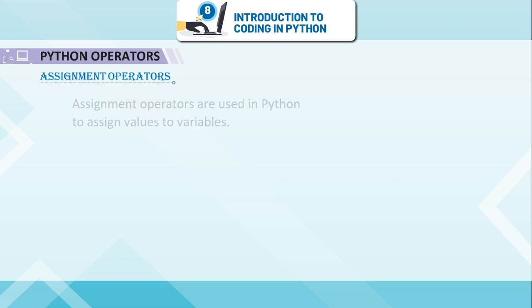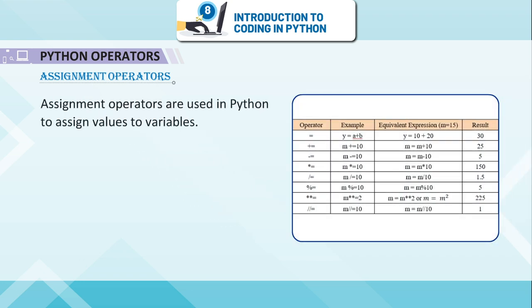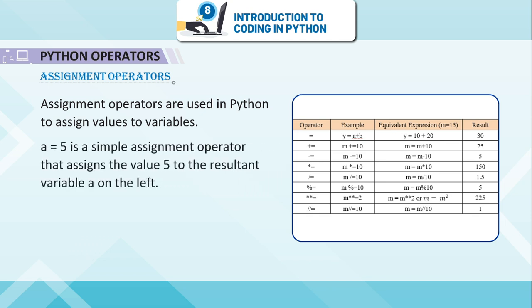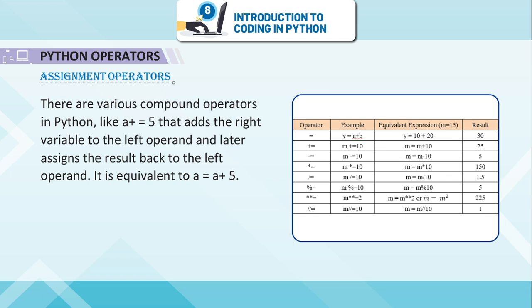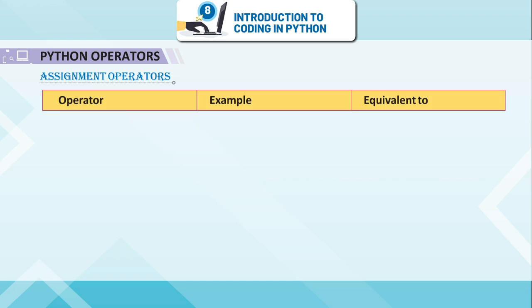Assignment operators. Assignment operators are used in Python to assign values to variables. a = 5 is a simple assignment operator that assigns the value 5 to the variable a on the left. There are various compound operators in Python, like a += 5, that adds the right operand to the left operand and later assigns the result back to the left operand. It is equivalent to a = a + 5.